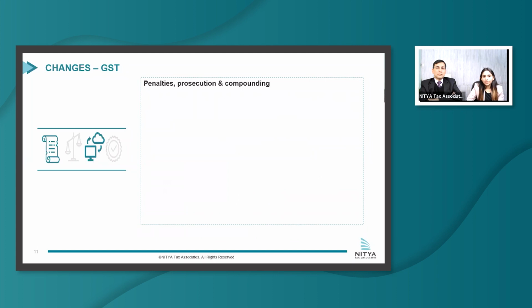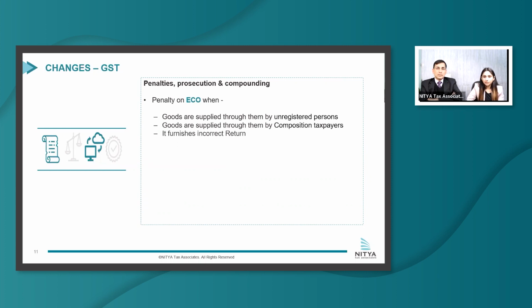Next proposals are with respect to penalties, prosecution and compounding. First is with respect to a fresh penalty on ECO when goods are supplied through them by unregistered persons or composition taxpayers, or in case the ECO furnishes an incorrect return. Importantly, in these cases, an ECO is being held liable for the default of persons who supply goods through them. So, this penalty is unjust.